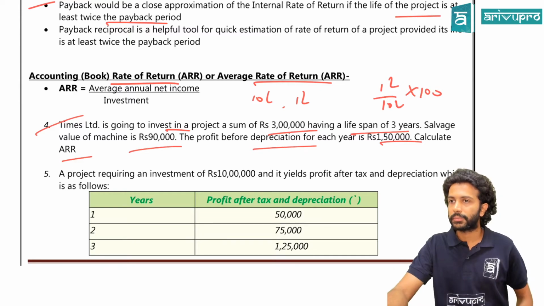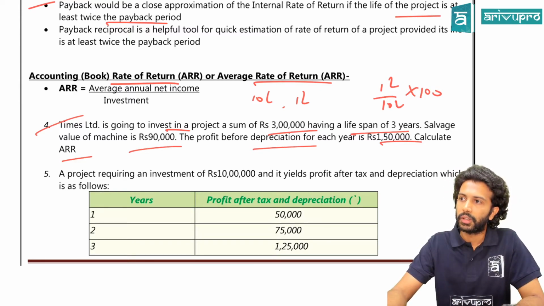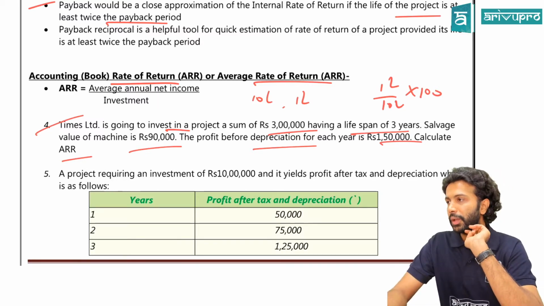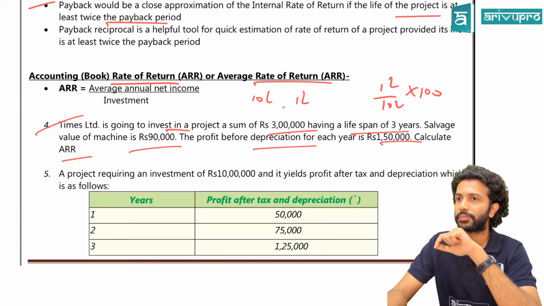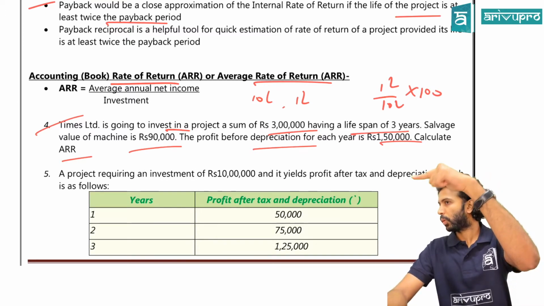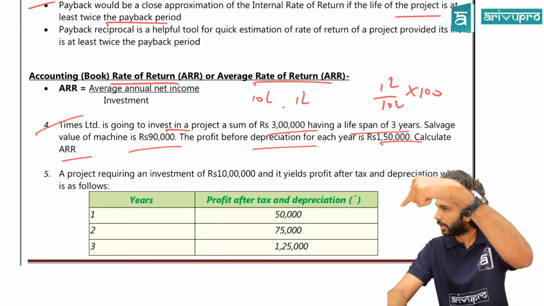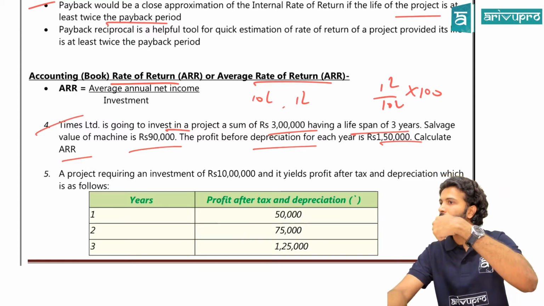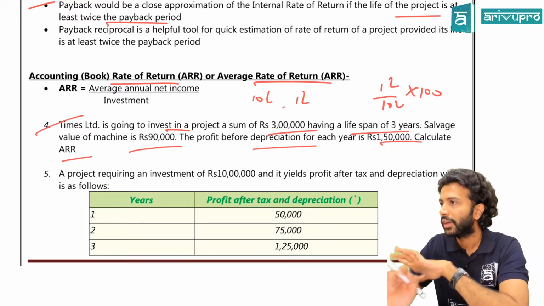Calculate ARR. Have they given net cash flows here, or cash flows after depreciation? They've given cash flows before depreciation. What should we take? We should take NCF. How do you get NCF? First, you start with profit before depreciation. Deduct depreciation, and you get profit before tax. Deduct tax, and you get profit after tax. Now the last step is to add back depreciation.